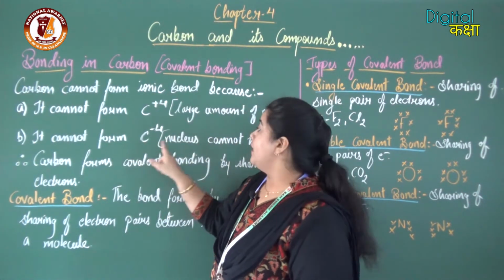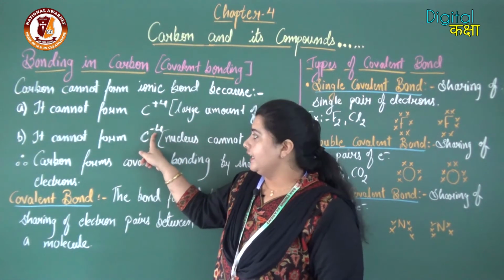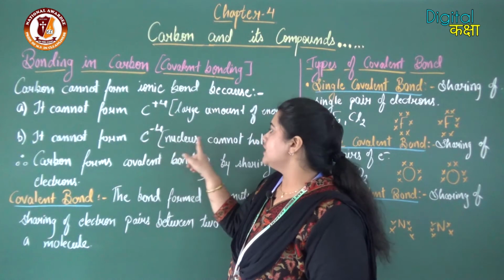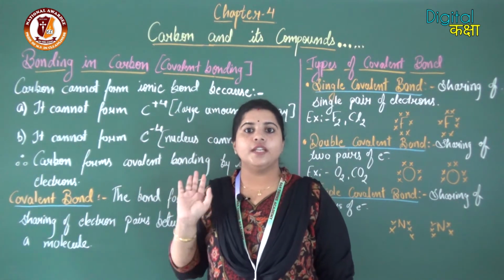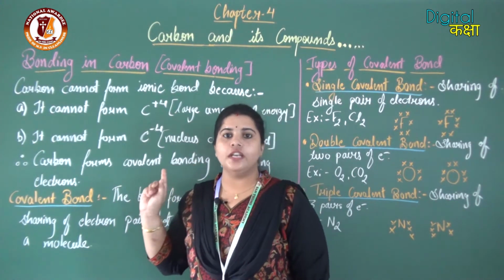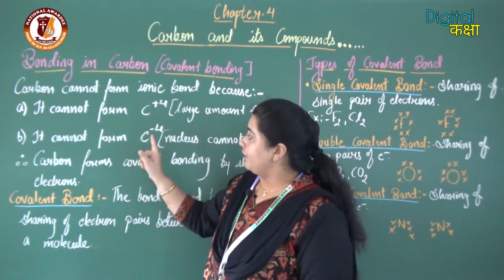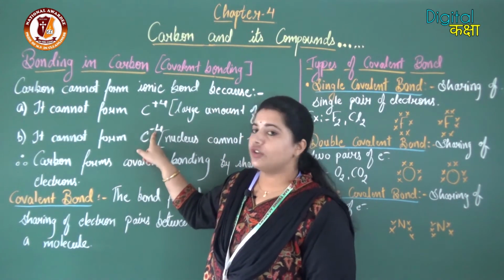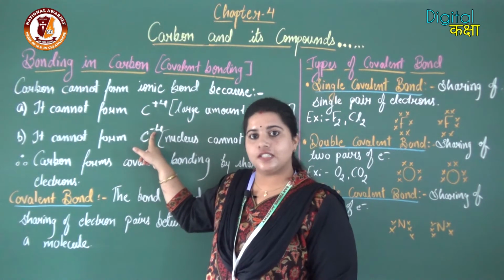Why? Because if carbon is going to gain 4 electrons, then the nucleus cannot hold that many electrons, because the nucleus has protons. In carbon there are 6 protons. When this carbon gains 4 electrons, carbon will have 10 electrons and 6 protons.